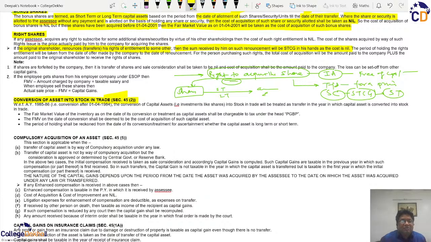So why does this constitute a special case? Because the Act says that this conversion of asset into stock in trade will be deemed as a transfer, and this transfer will be deemed for the year in which such transfer took place.